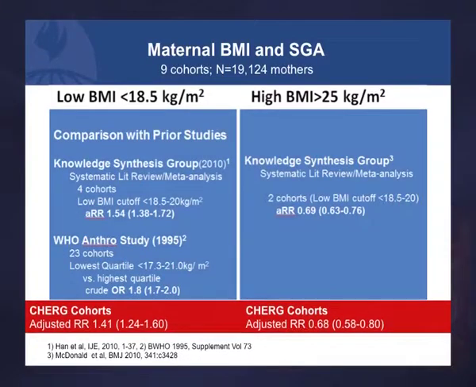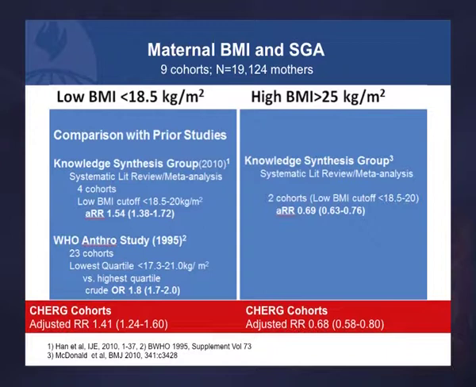And in comparison with prior studies, the 2 studies that I mentioned before, now looking at low BMI, find similar results, adjusted relative risk of 1.5 in one, 1.8 in the other versus our 1.4. So similar.